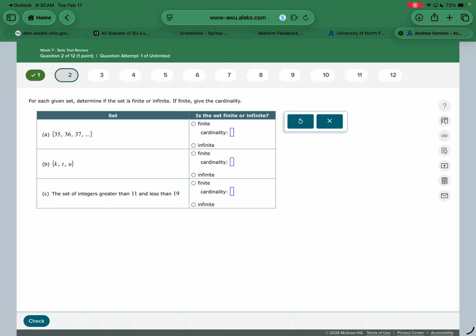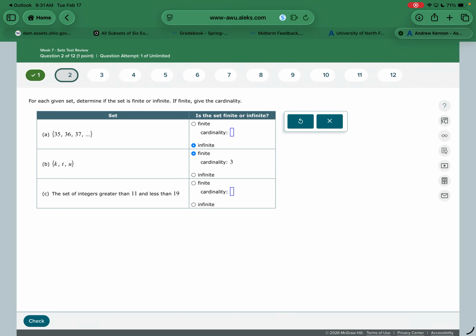All right, number two. Number two is finite versus infinite. It has a cardinality. If it's finite, cardinality is how many elements there are in each one. So the first one, A, 35, 36, 37, but then ... that means it goes on forever, so it is an infinite amount. The next one is finite, and there are only 3 there. Okay. The set of integers greater than 11 and less than 19. Greater than 11 would be 12, 13, 14, 15, 16, 17, 18, and you don't count 19. So it should be 7, right?